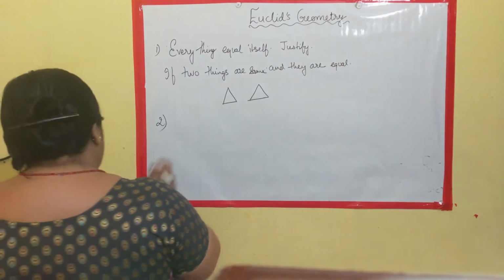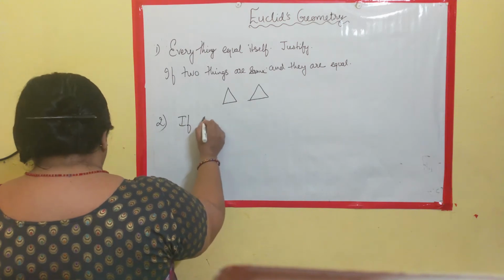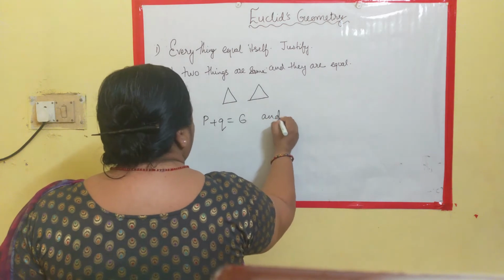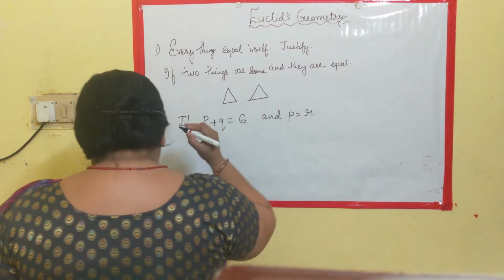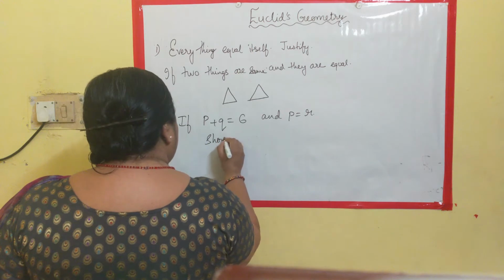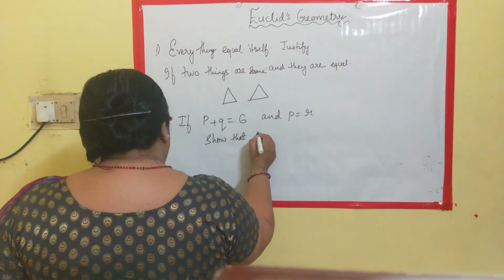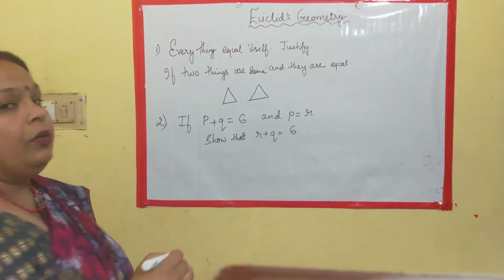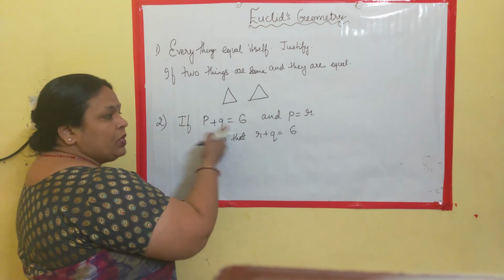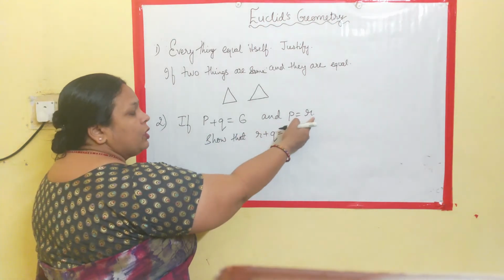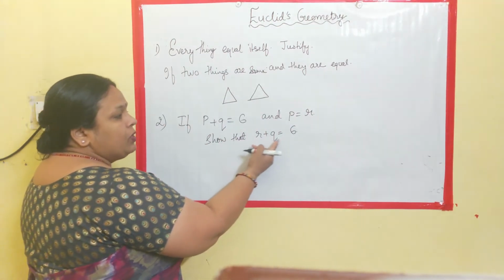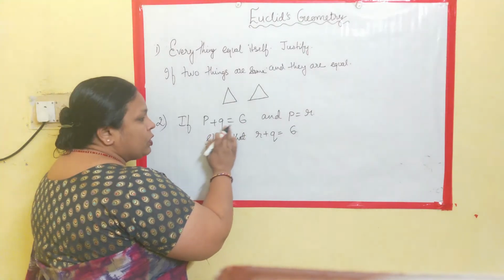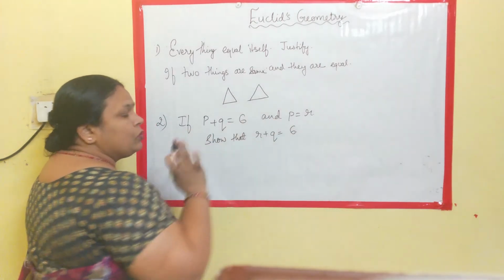Now let's take the second example. The second example says if P plus Q is 6 and P is equal to R, show that R plus Q is equal to 6. See, P plus Q is equal to 6 and P is equal to R. Show that R plus Q is equal to 6. Given that this is a condition where P plus Q is equal to 6, P is equal to R.